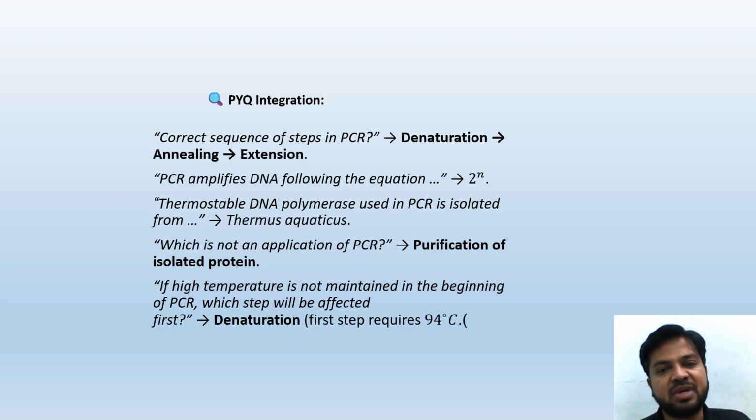Correct the sequence of steps in PCR: denaturation, annealing, extension, and the sequence of the temperatures also. You should remember that. PCR amplifies DNA following the equation 2 to the power of n. Thermostable DNA polymerase used in PCR is isolated from Thermus aquaticus. Which is not an application of PCR? Purification of isolated protein. We don't do that. If high temperature is not maintained in the beginning of PCR, which step will be affected? Obviously the first step, because we need 94 degrees centigrade at the first step, denaturation.